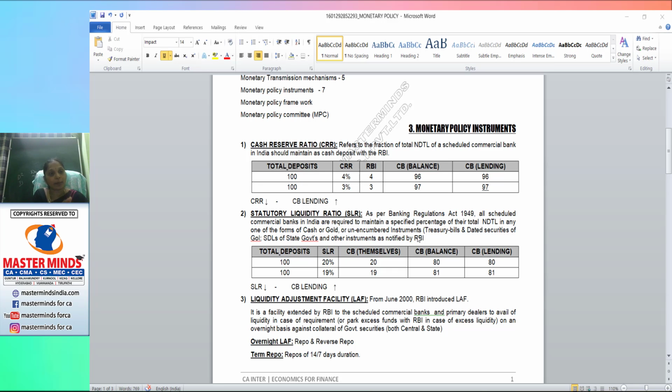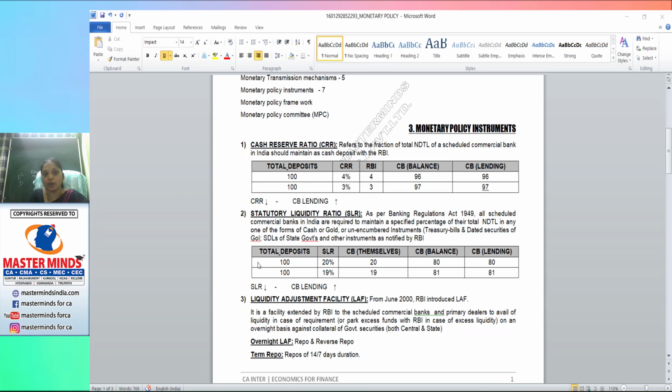Each and every scheduled commercial bank of India has to maintain SLR. What is the SLR? Out of their total deposits, each and every commercial bank has to keep a certain portion with themselves in the form of either cash or gold or unencumbered securities or government approved securities. Clear? What are they? T-bills, dated securities, and state development loans, and any other documents or certificates that have been permitted by the Reserve Bank of India. That's it. Clear?